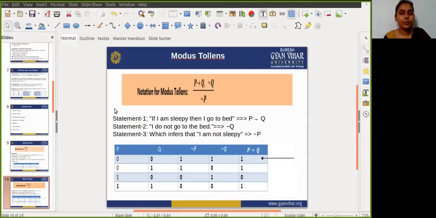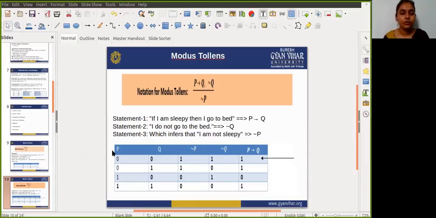Now I'm proving this using a truth table. Firstly, I have to prepare the truth table for P implies Q. When both are zero, the result will be one. When P is false and Q is true, then obviously true.